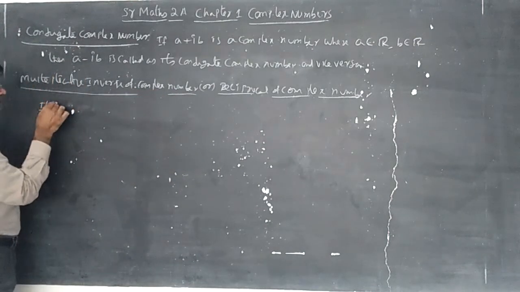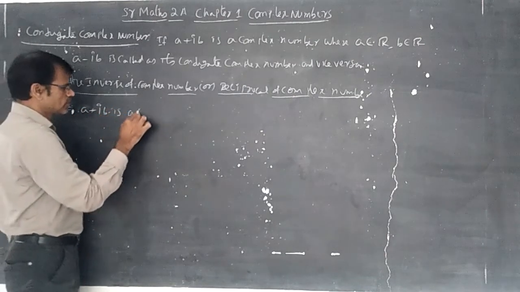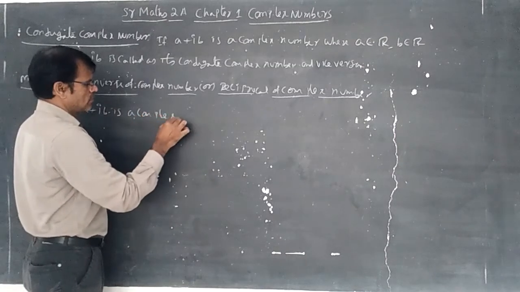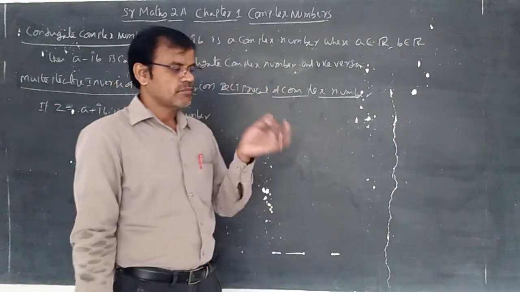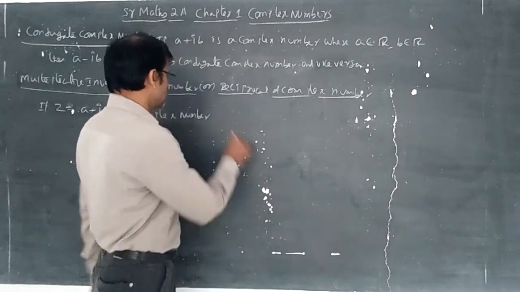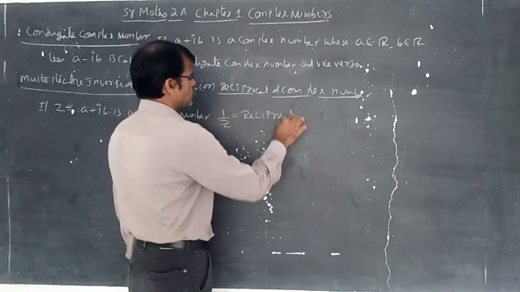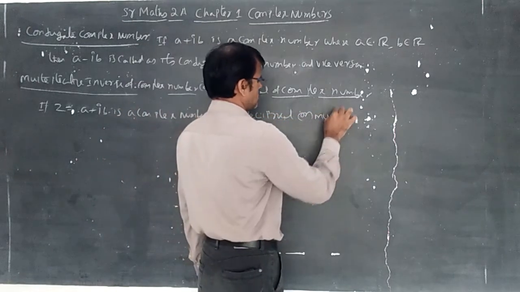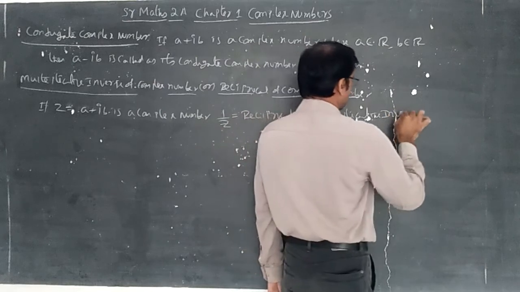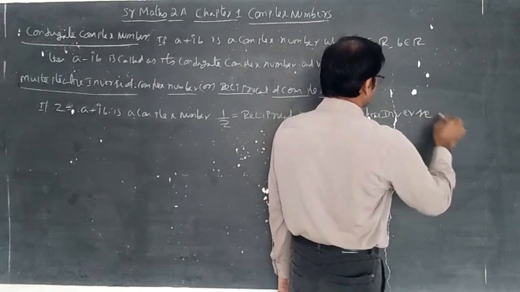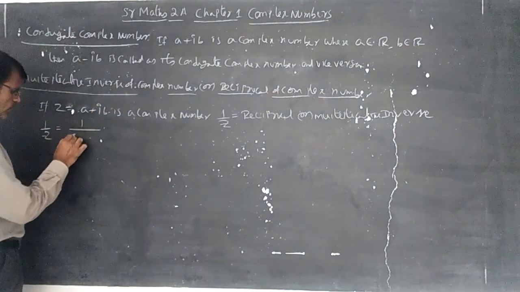If Z is equal to A plus iB is a complex number, then the multiplicative inverse is nothing but 1 by Z. 1 by Z is the reciprocal or multiplicative inverse, that is, 1 by Z is equal to 1 by (A plus iB).